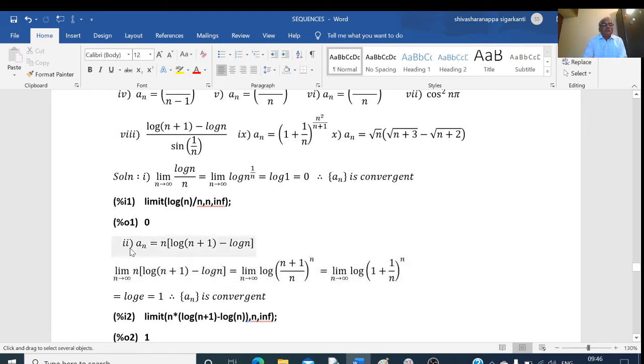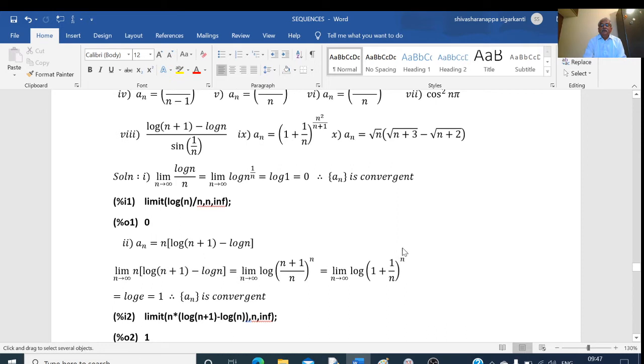Next example, given that the nth term a_n equals n into (log of (n plus 1) minus log of n). Now we take the limit as n tends to infinity of n into (log of (n plus 1) minus log n). This log m minus log n can be written as log of m by n. So that is log of (n plus 1) divided by n, and this n goes to the power. And here I will take a separate denominator: (n plus 1) by n is 1 plus 1 by n. So this is log of (1 plus 1 by n) to the power of n.